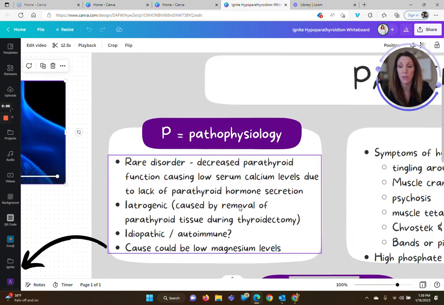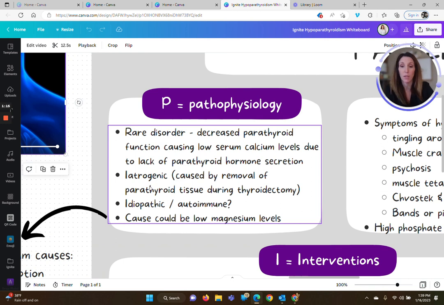Okay, so hypoparathyroidism, the patho of it is a rare disorder, and it is decreased parathyroid function, which causes low serum calcium levels due to lack of parathyroid hormone secretion. So our parathyroid hormone is low, which then results in low serum calcium levels. It is considered iatrogenic, and that is a big fancy word for caused by a medical intervention. So it's iatrogenic because it is caused by something that the patient has had done medically.